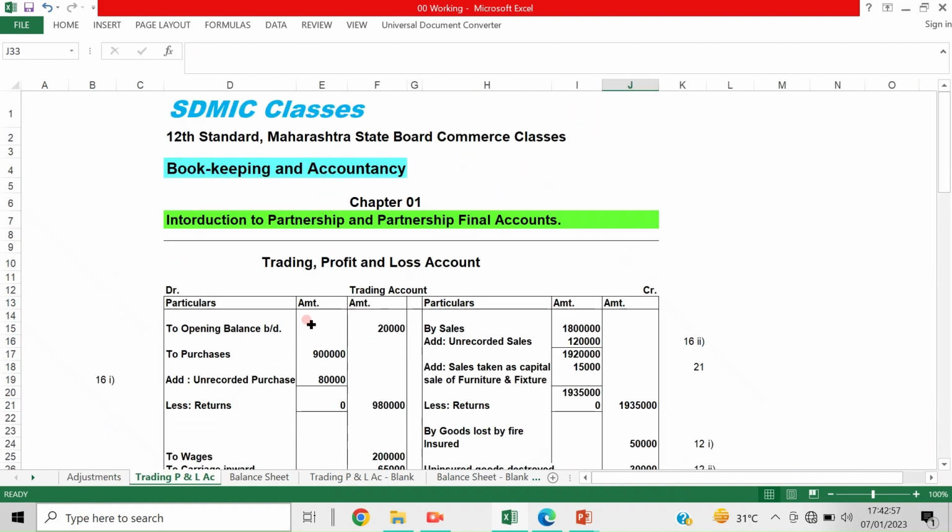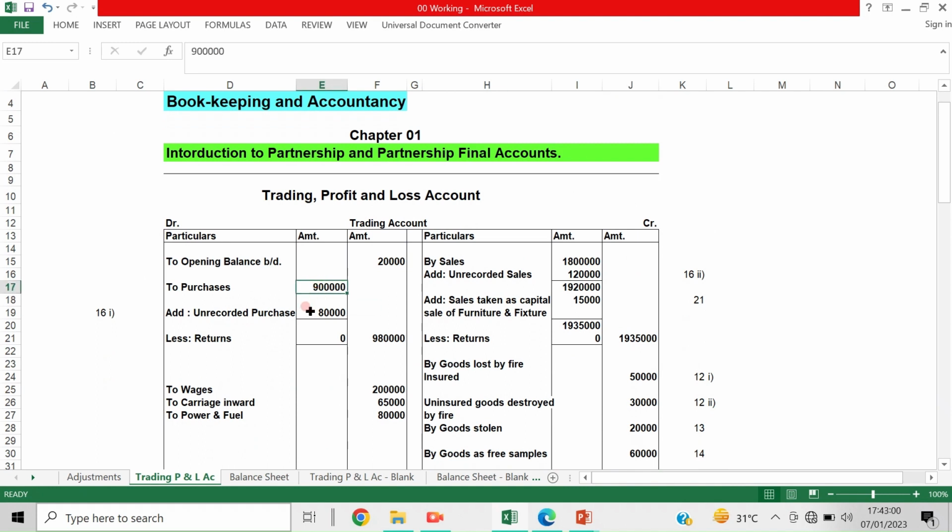Now let us see. I will show you. The total purchase account is 9 lakhs. Add unrecorded purchases, that is 80,000. If there are any returns, they should be deducted, and 9 lakh 80,000 should be taken outside. The total purchase is 9 lakhs, plus unrecorded purchase 80,000, that is 9,80,000, less returns, equal to 9,80,000. You understood this? Now this entry is 16.1. Now the second effect will be given in the balance sheet.